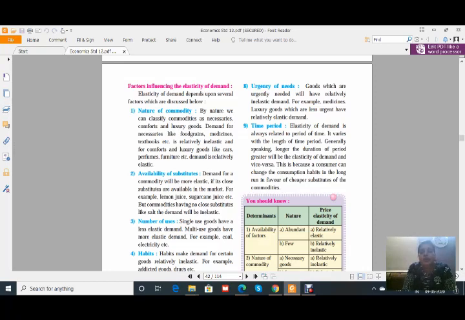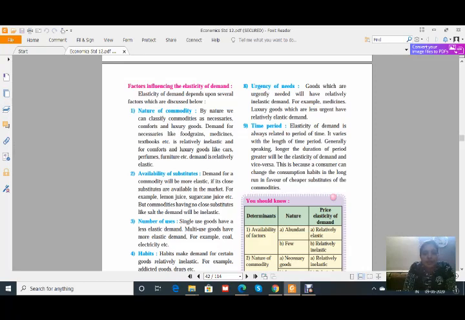If substitutes are available, the consumer definitely shifts his demand to the next substitute. For salt, there is no such substitute. Therefore, demand for salt is totally inelastic, or purely inelastic, because if there is a price change, the demand will not change. It will remain as it is.